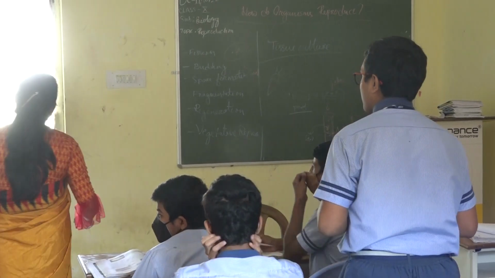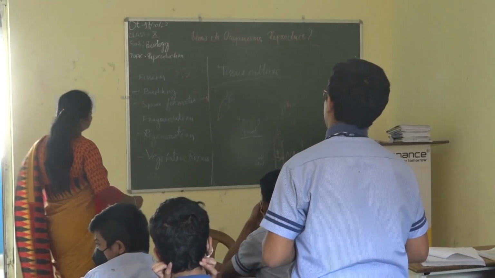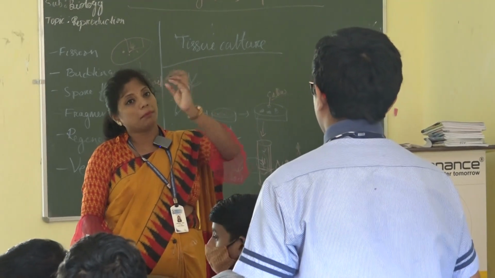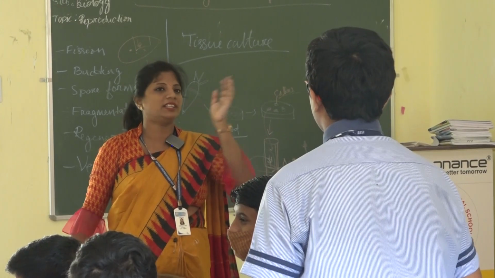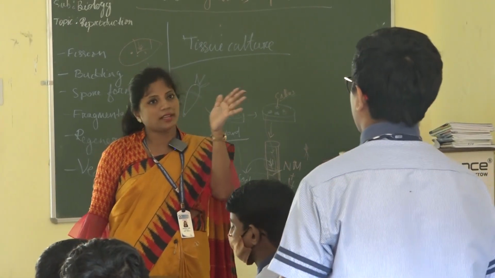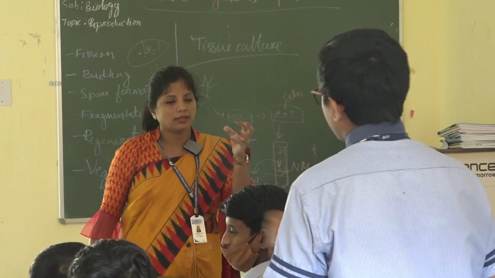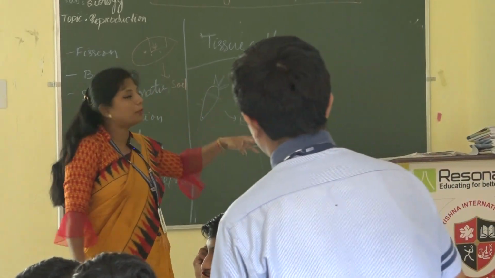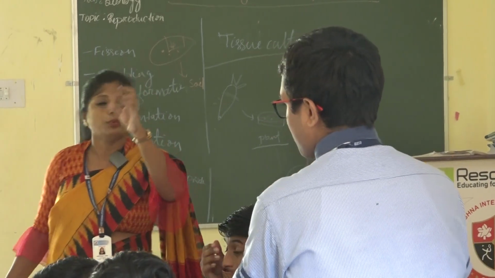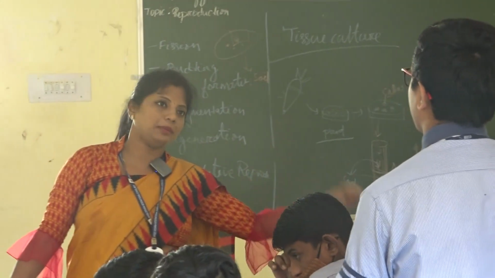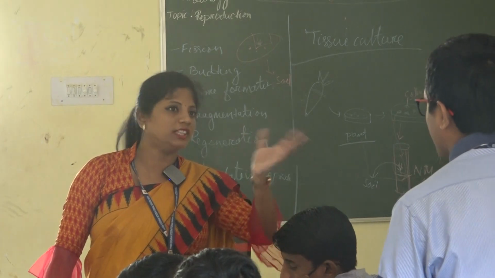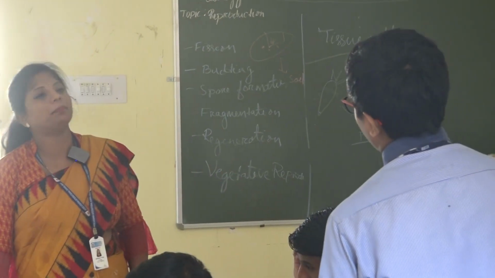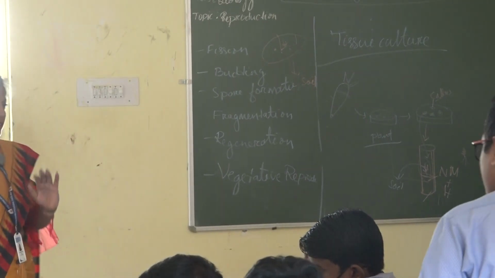If we do it like that, it may be possible that they will combine and form a combined callus, because here they can't differentiate into radish and carrot. If it is supportive, it will develop into a combined callus, which will develop into a hybrid plant that has both the characters. Like that, we are developing many hybrid plants. Sit down.